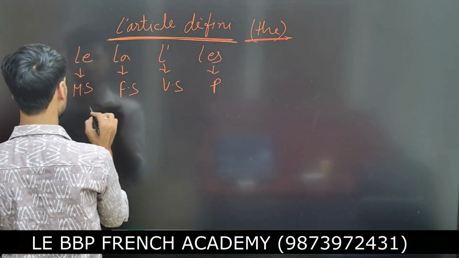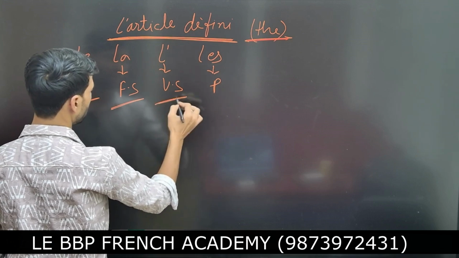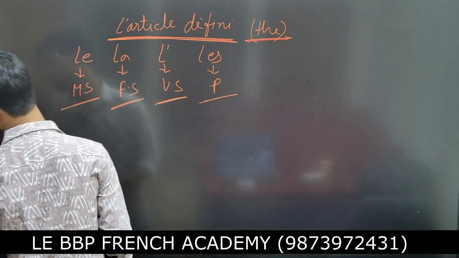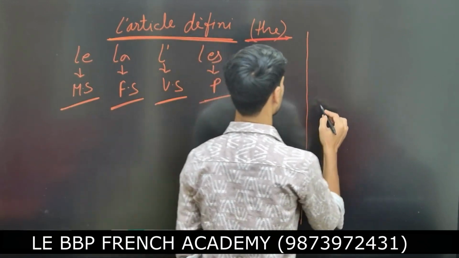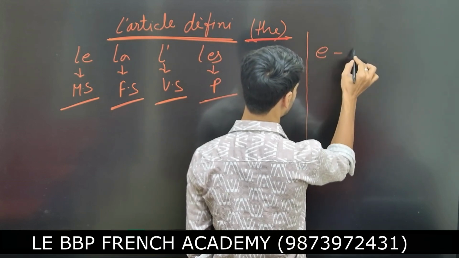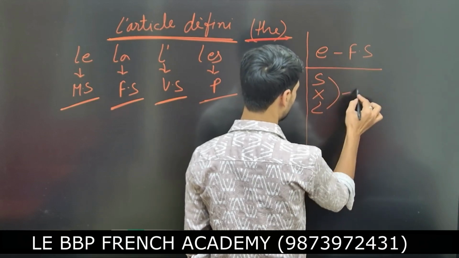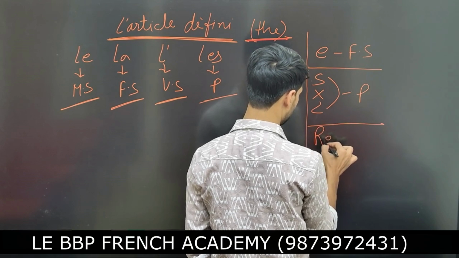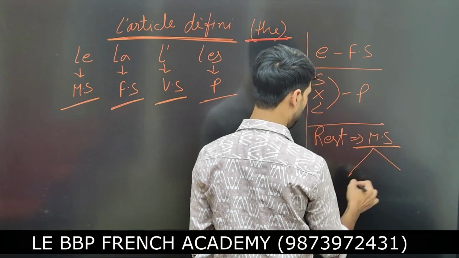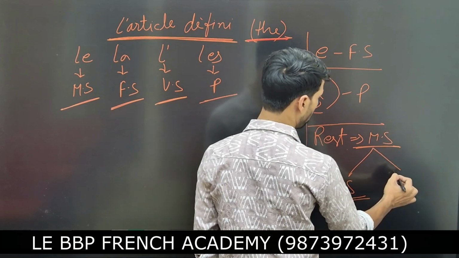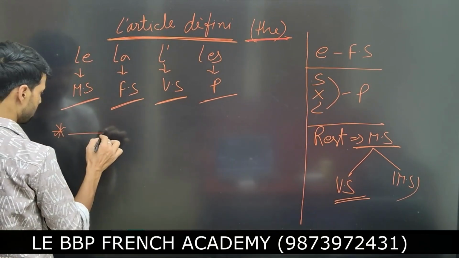So now, l'article défini means "the": le for masculine singular, la for feminine singular, l' for vowel singular, and les for plural. So how can I recognize that? If any object ends with e, it means feminine singular. Ending with s, x, z, these are plural, and the rest are masculine singular. But before masculine singular you have to check whether it's a vowel singular or a simple masculine singular.